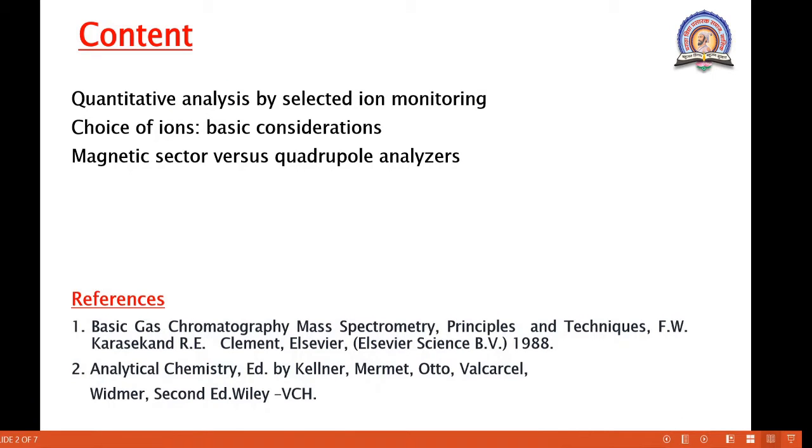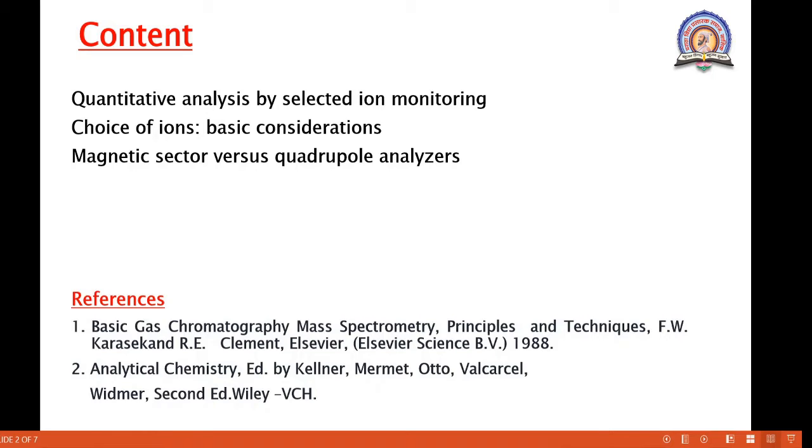Student, in the previous lecture, we discussed the points: compound identification using reference spectra matching, means by comparing with the reference compound, we identify the compounds. Then the second point, mass spectral compilation, whatever data is obtained, by compiling that we find out the mass spectral data. In the third point, methods of computerized mass spectral search and commercial mass spectral computer search system. This part we have seen in the previous lecture.